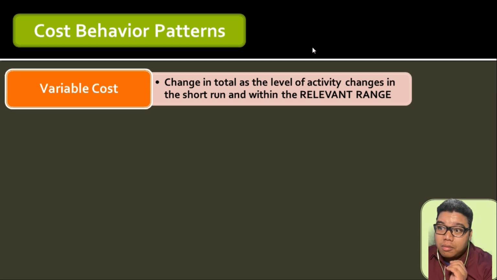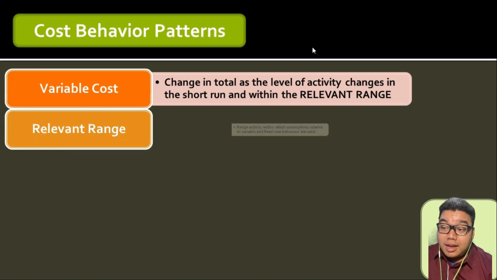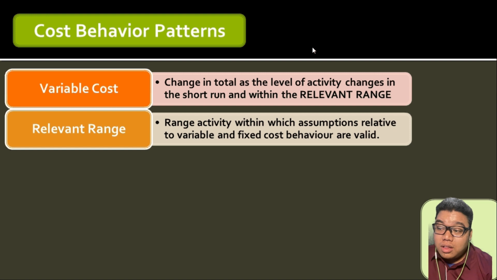This pertains to the business activity of production or hours incurred in an organization. So when an additional item is produced, variable cost in total increases as a result of that change in business activity. We have mentioned here the concept of relevant range. What is relevant range? This is the range of activity within which assumptions relative to variable and fixed cost behavior are valid.